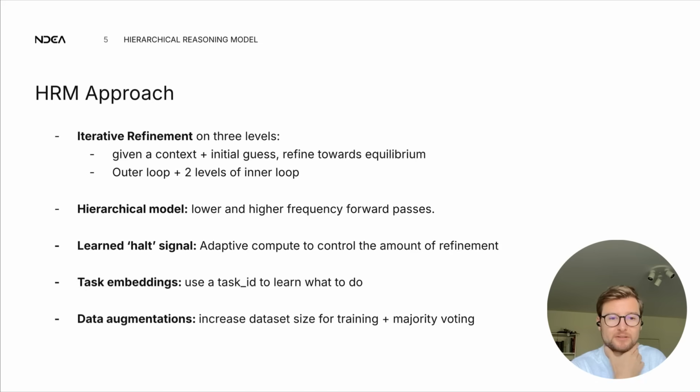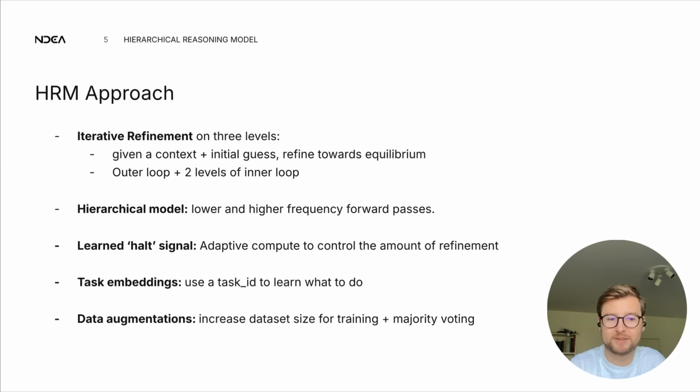The next component is the usage of task embeddings. Usually in problems like ARC, you try from a set of training input and output pairs to understand what the transformation from input to output is that describes this particular task. You have training examples where you have access to the input-output pairs, and you have a test example where you only have the input and you're supposed to make the prediction of the output. The GPT-3 style for these kinds of tasks is you show the training examples and ask the model to make a prediction for the test example, given that it has the context of the training examples. They decide not to do that. Instead, they provide task embeddings, where the task ID tells the model what the transformation is that it's supposed to do.